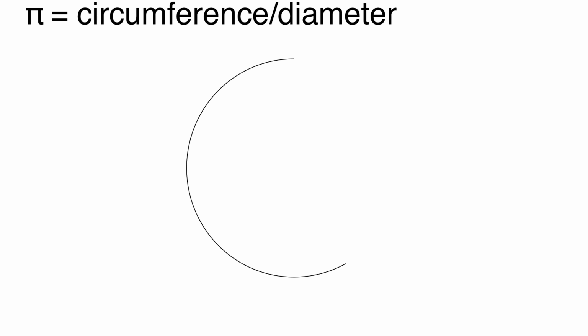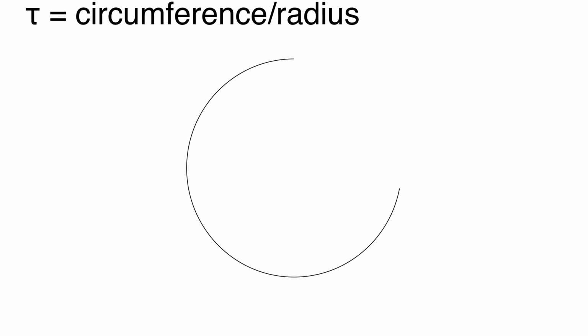Let's start with the basics. Pi is simply the ratio of the circumference of a circle and its diameter, and tau is simply the ratio of the circumference of a circle and its radius. And if you want to relate these two constants, tau is 2 times pi. Okay, you must be wondering now, why did I categorize this debate as cool in the beginning of this video? What's all the hype about?